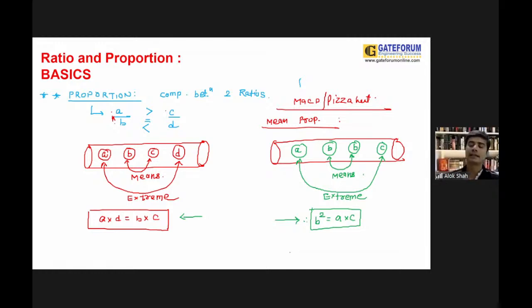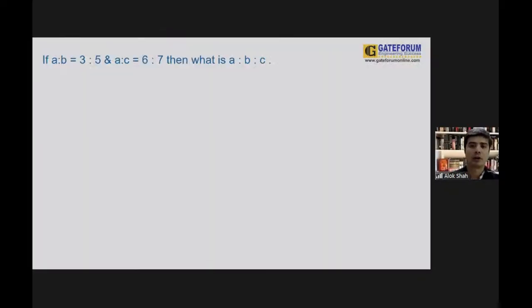For exams like GATE, SCAT, CMAT, UPSC, these are all the basic concepts we need to learn in this particular chapter. Let me give you the easiest questions, guys. If you are able to answer these, definitely write your answer in the comment box. When you write your answer in the comment box, I will be motivated and feel that my students are answering these questions. Now see, guys, here A is to B is equal to 3 is to 5.